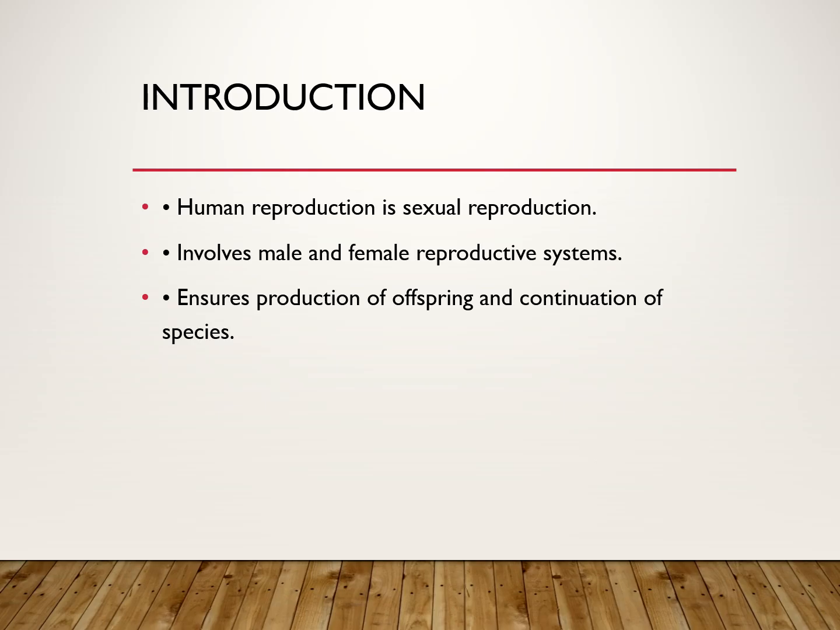So in today's episode we will discuss the full human reproduction process, which will include the structure of the male as well as the female reproductive organs, and how the human body transforms from childhood to adolescence to maturity. We will go through all these processes.